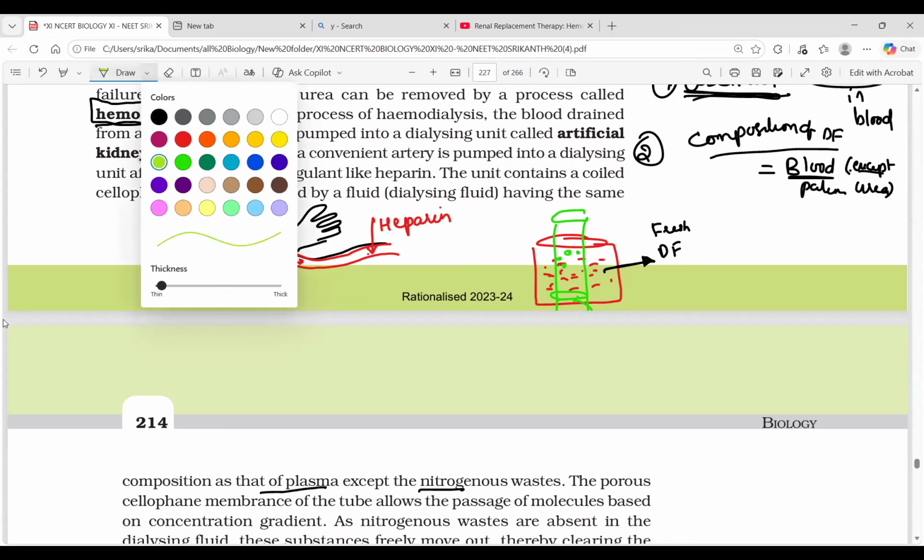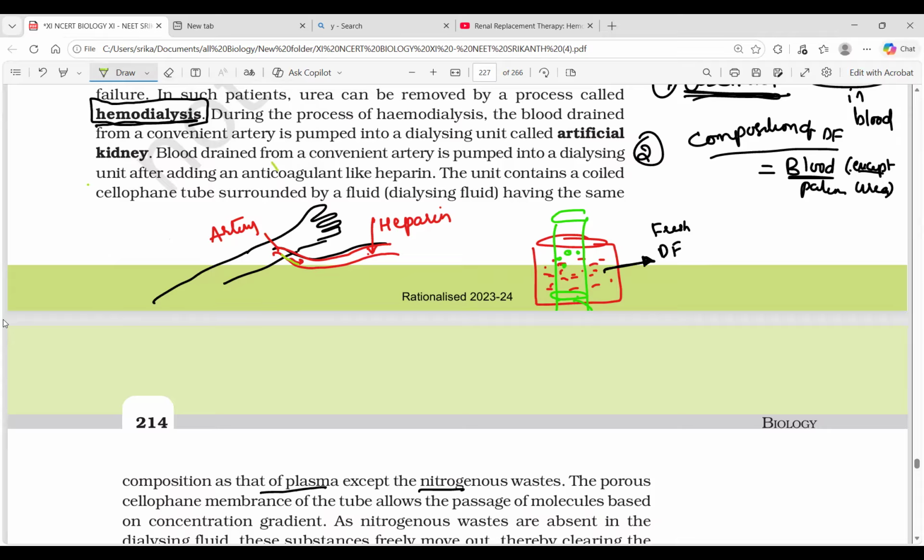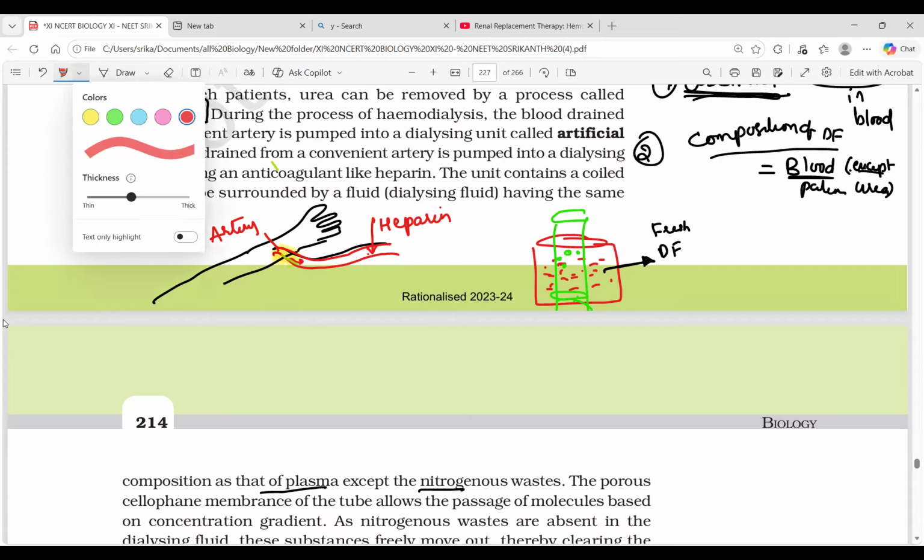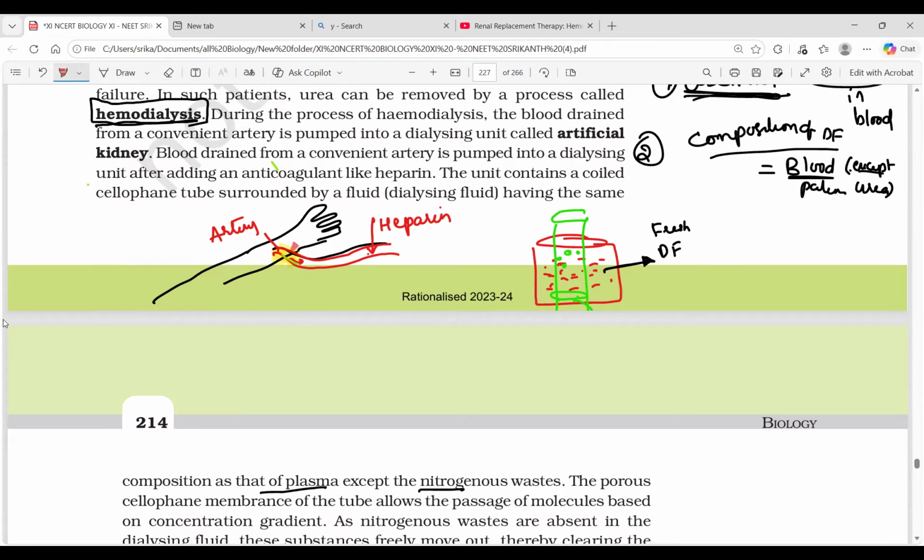Now, let's start. I have to use some color, that's why I'm using it. Let's use the blue. So, the sequence: first, with the convenient artery, we bring the blood out and heparin is added to it. Then this patient's blood goes through the cellophane tube. From the cellophane tube, we have to bring it out.